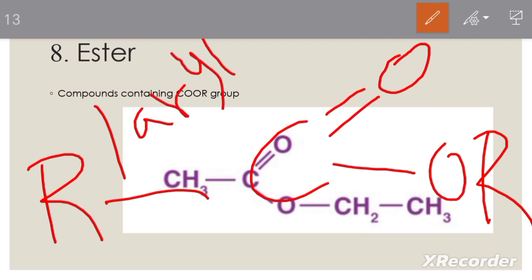Like this. Carbon should be bonded to an oxygen atom through a double bond, and by a single bond that carbon atom should be bound to an OR group, and to the other side there can be an aryl group or alkyl group.